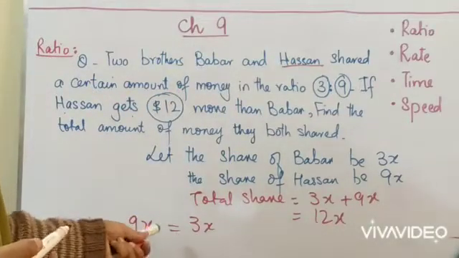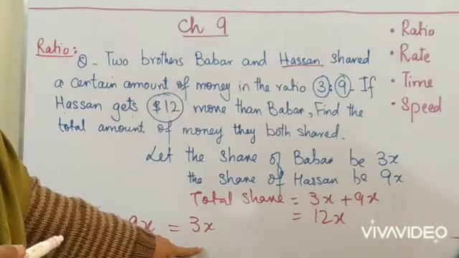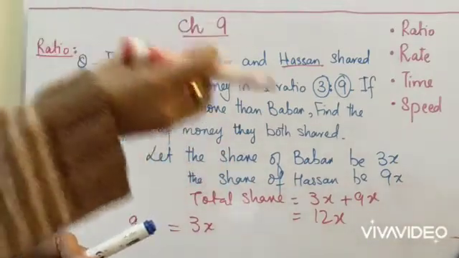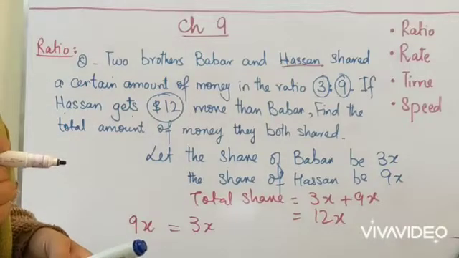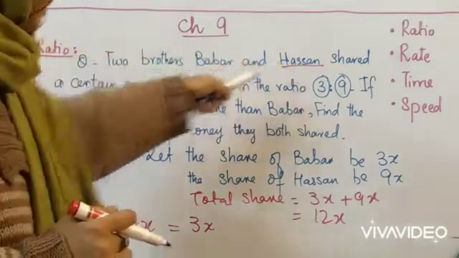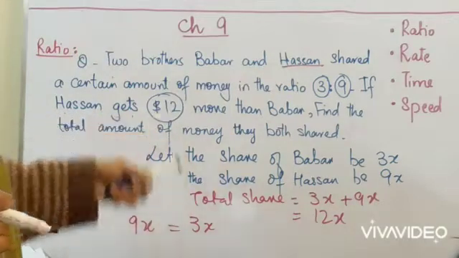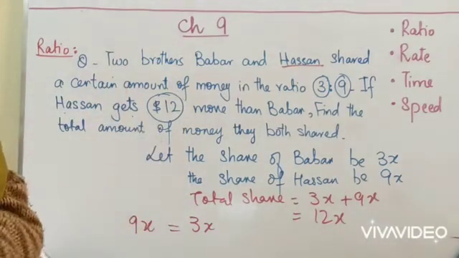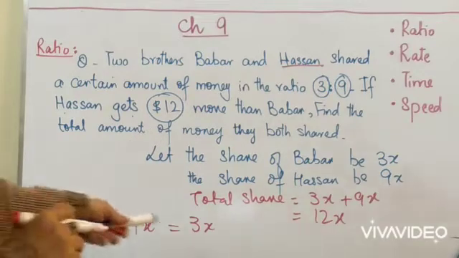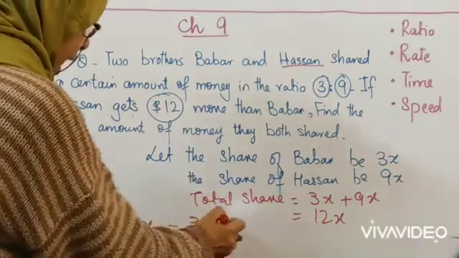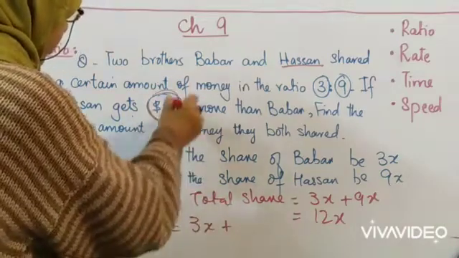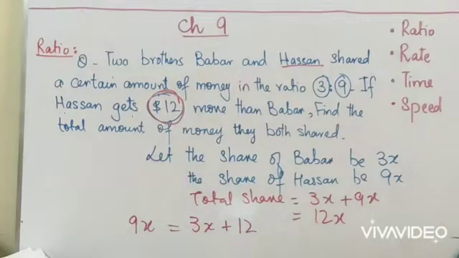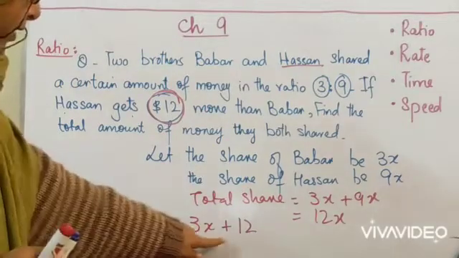So to make them equal, because 9x cannot be equal to 3x, we have to give something extra to Babar, because Hassan already gets $12 more. So we have to give something extra to Babar to make him equal to Hassan. So what I will do is, I will add this amount, $12, in Babar's share. Now this equation is correct.